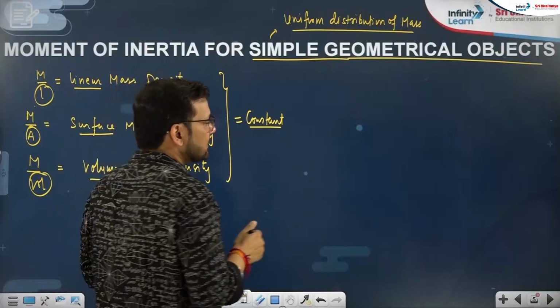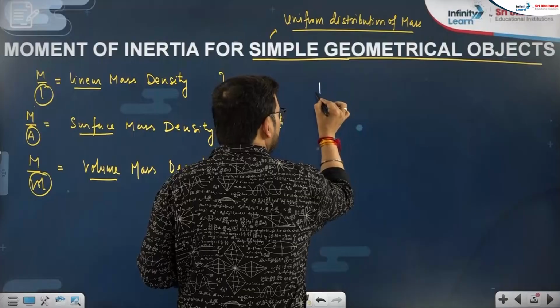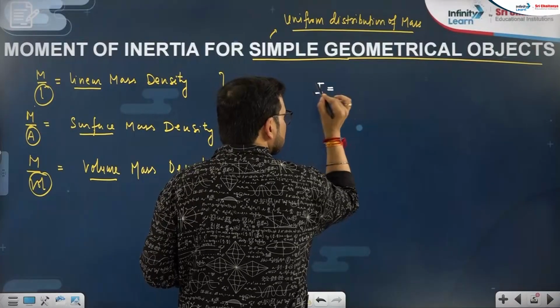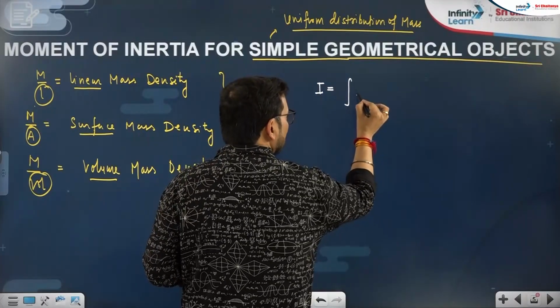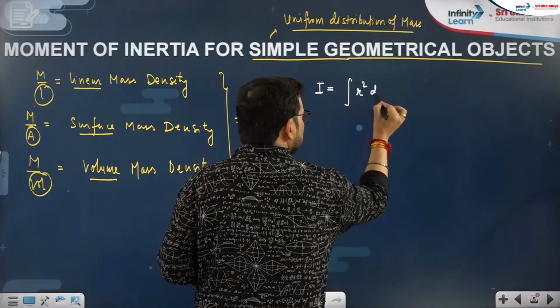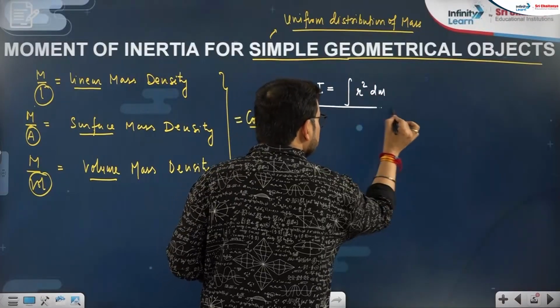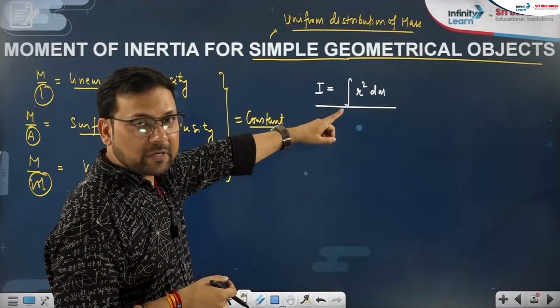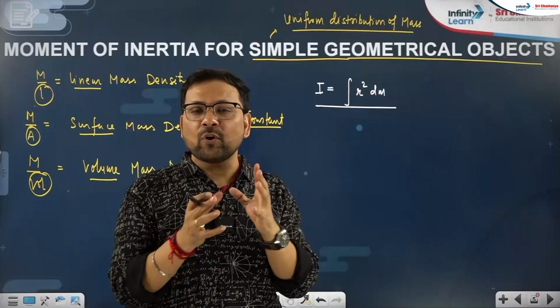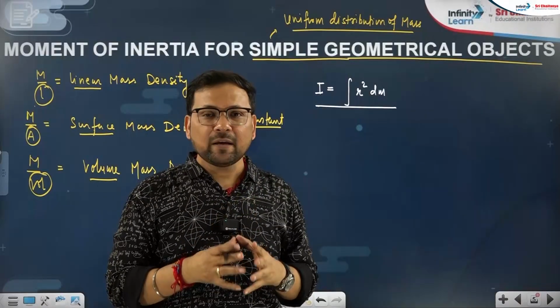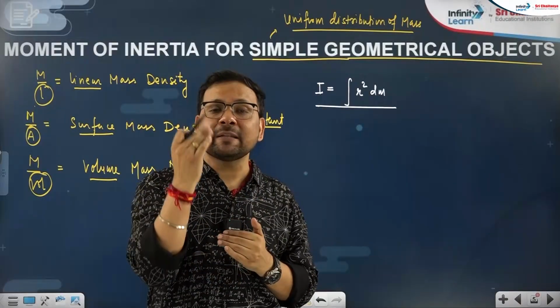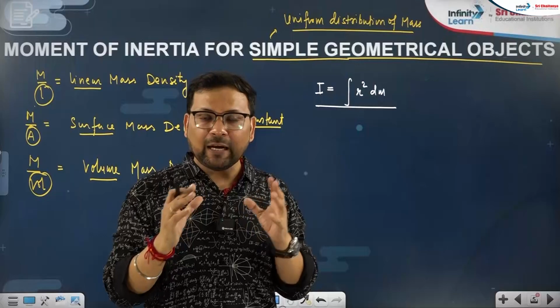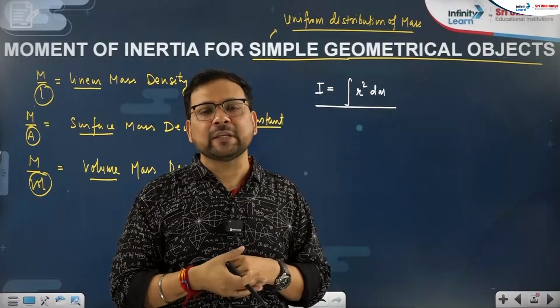In these cases, the formula of moment of inertia would be integration of r square dm. Here we are using integration, your favorite, integration of r square dm. अच्छा, on integration I want to tell all NEET students that just basic integration like x raised to power n will solve the majority of questions at NEET standard.